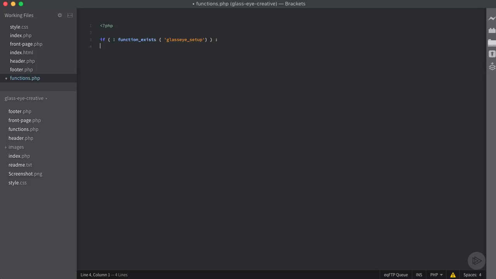So we're going to say if that doesn't exist, then we're going to actually run our function. So now we'll create the actual function. So it's called glass eye setup, just like we're passing to this function.